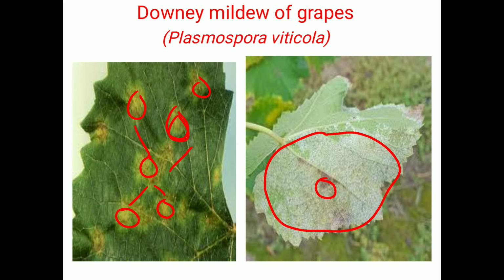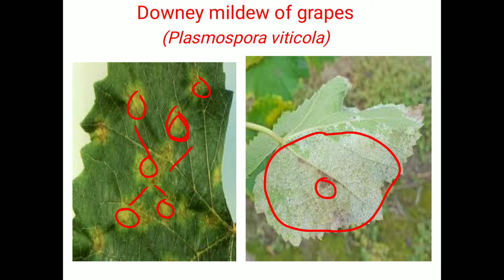Then the shoot of the diseased plant becomes stunted, and infected leaves and tendrils are covered with whitish fungal growth.